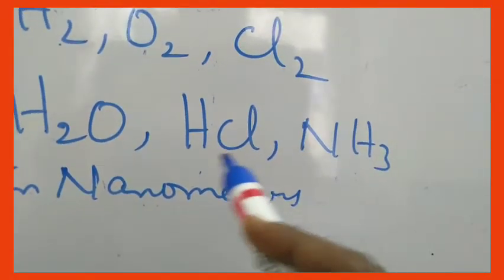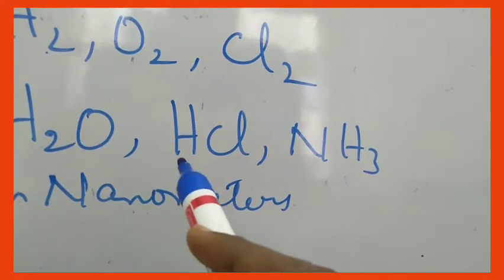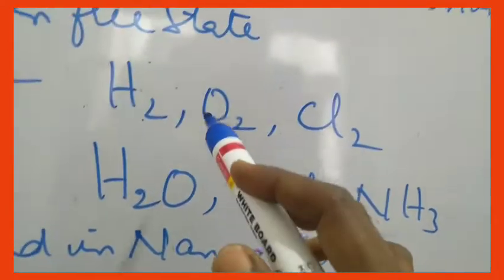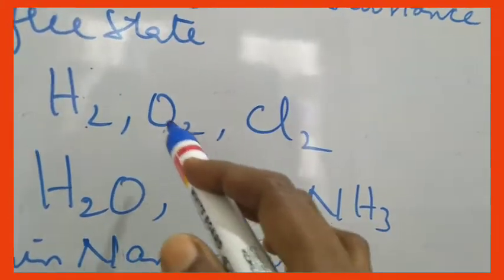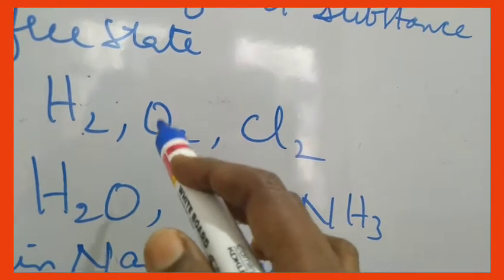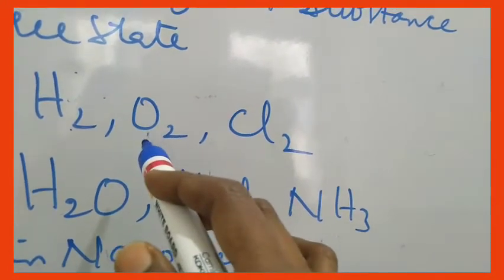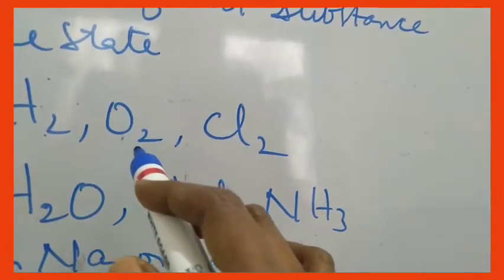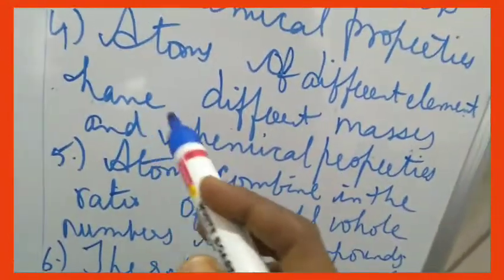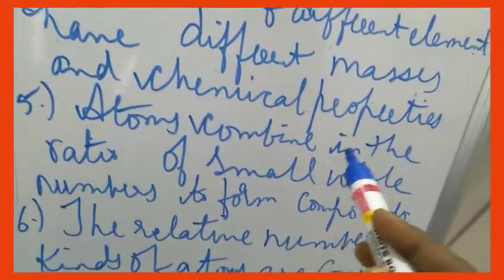The two of them will have different masses, and the properties will also be different. If you are talking about oxygen, O2, both the atoms of oxygen belong to the same category, so they will have the same atomic mass as well as the same chemical property. That is what it means: atoms of the given element, the same element, are identical in mass and chemical properties, but atoms of different elements will have different masses and chemical properties.